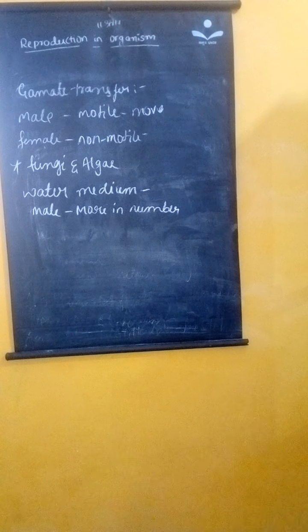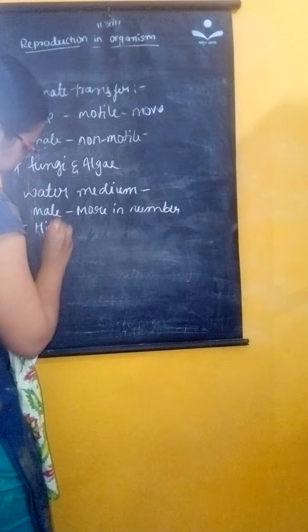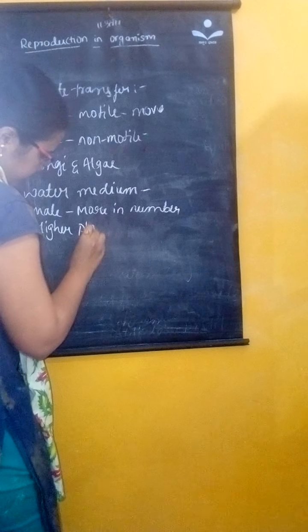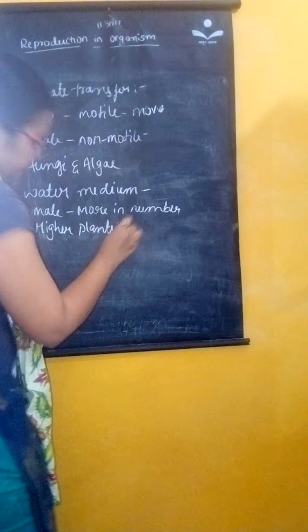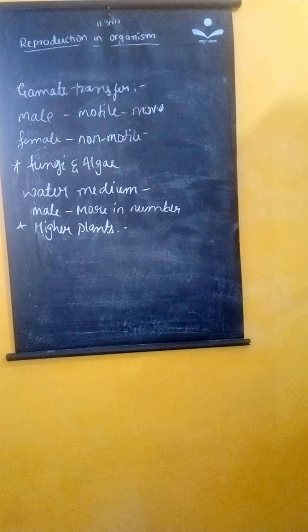Next, in higher plants. Last class we studied about the stamens and pistils.